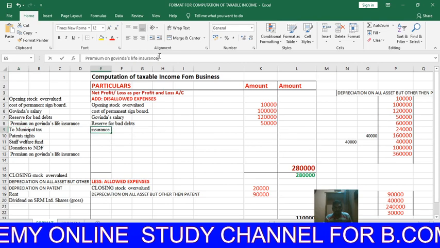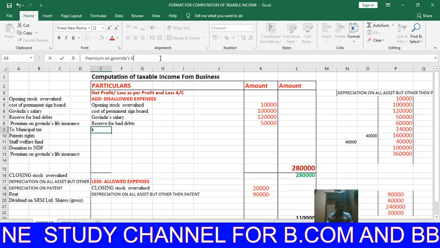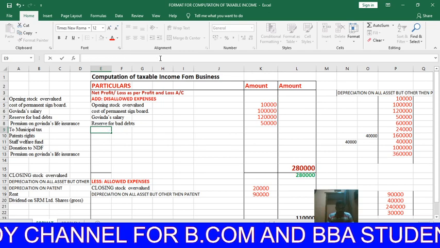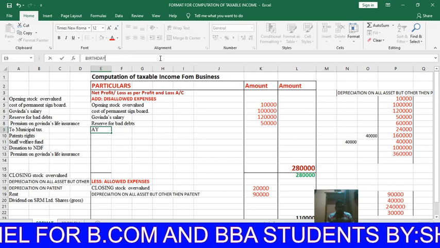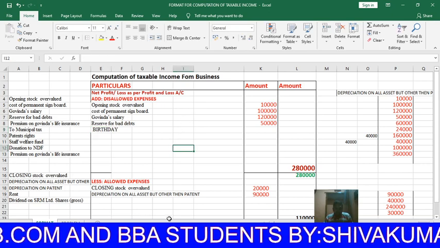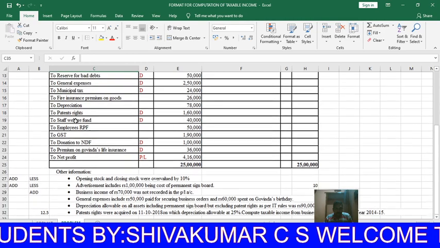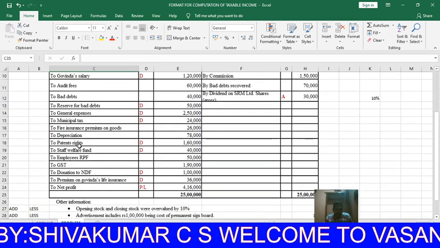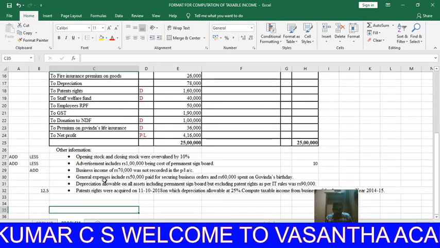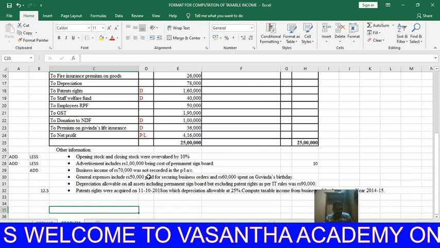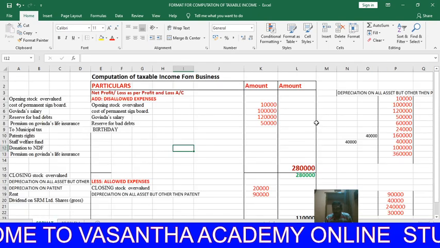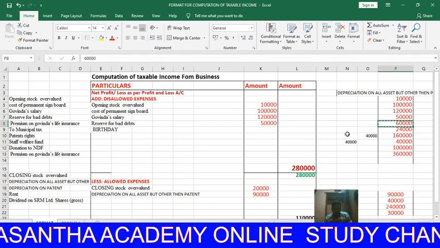How much is the amount here? Premium on Govinda's birthday is 60,000. Okay, I go for 60,000.